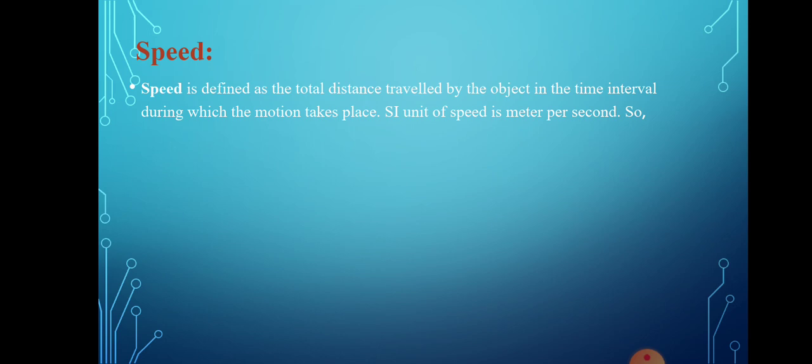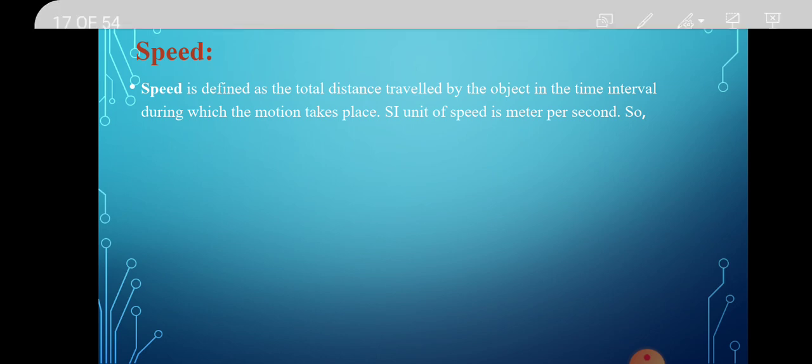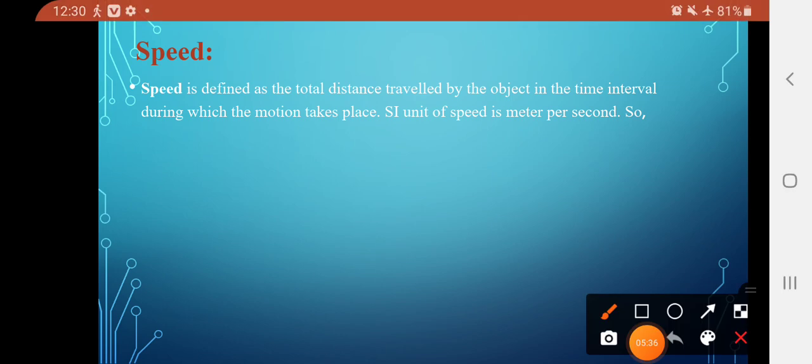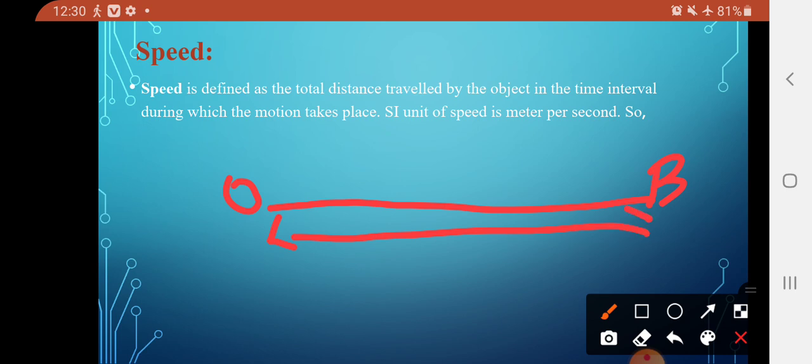So speed is nothing but the total distance. Suppose you are going to cover some distance. Speed is defined as the total distance. Suppose you are here and you want to go to position B. So how much distance is covered by the object in a time interval?